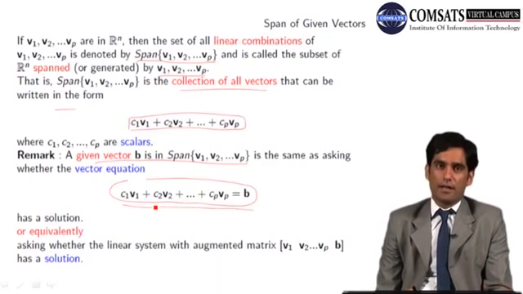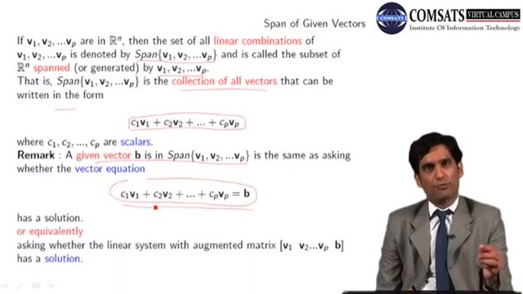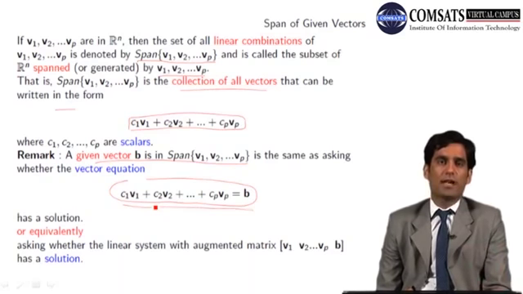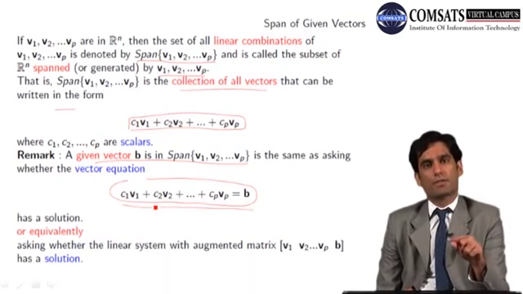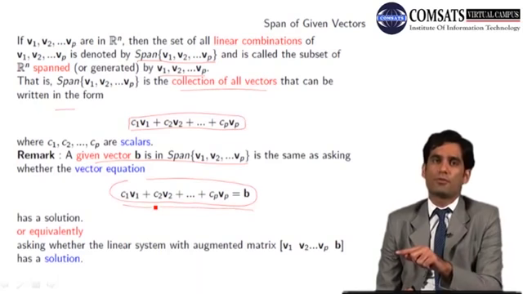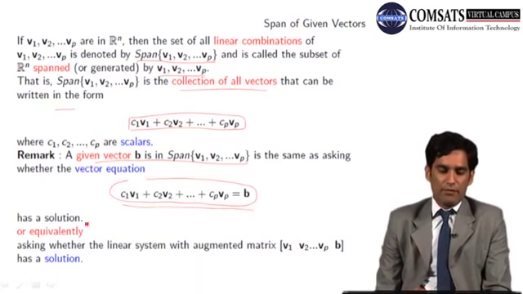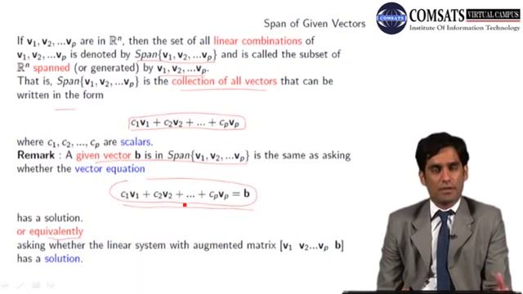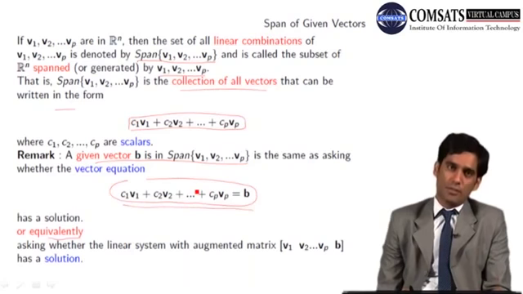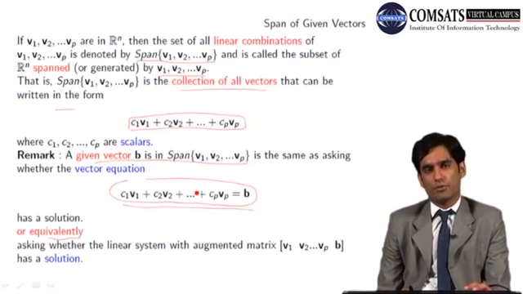ठीक है? अगर linear combination में लिखा गया तो set of all linear combinations का नाम हमने क्या रखा हुआ है? वो span रखा हुआ है. It means b belongs to span of the vectors v1, v2, so on and so forth vp. Or equivalently, the same thing can be said as asking whether the linear system with augmented matrix, ये हमने previous slides में देखा था कि vector equation in fact is a system of linear equations, और system of linear equations के लिए हमने एक terminology define की थी वो augmented matrix की थी.